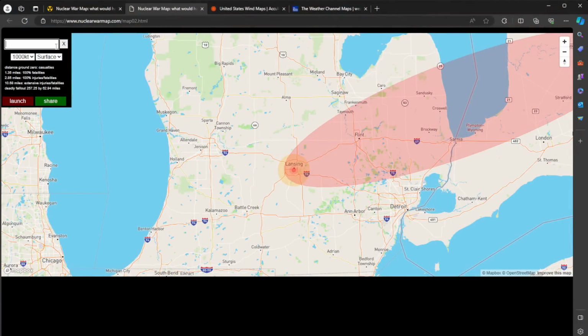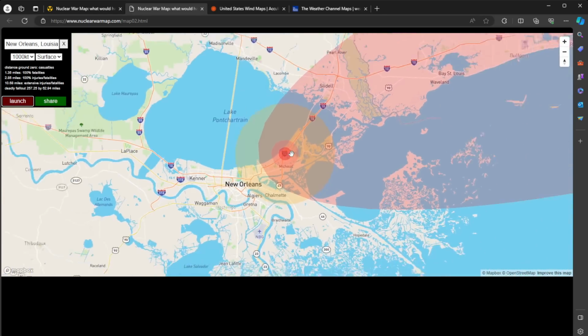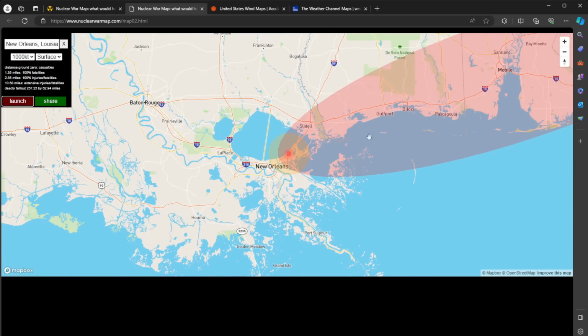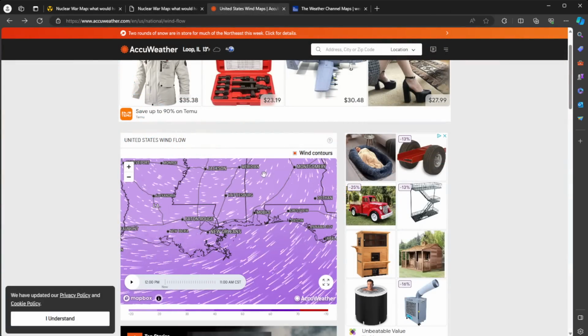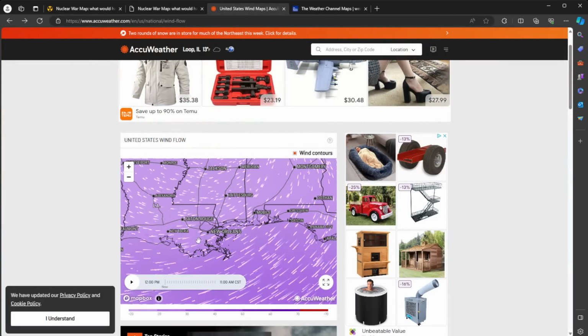It takes into account general prevailing winds, but not atmospheric conditions, as far as storms and such coming through. That is something you'll need to look at if there's a detonation near you. And let me give you an example. Let's go up here and now go to New Orleans, and let's do a surface burst. Launch. Boom. Notice that it still has the prevailing winds going in this direction. So is that correct? If we go here, notice right now the winds are actually going through New Orleans from east to west, just the opposite direction.